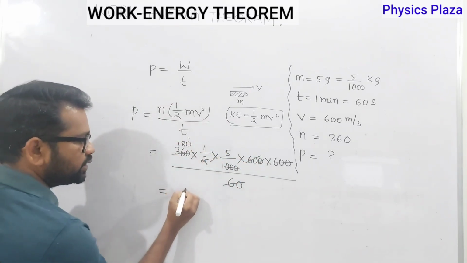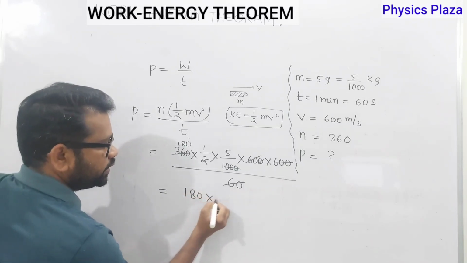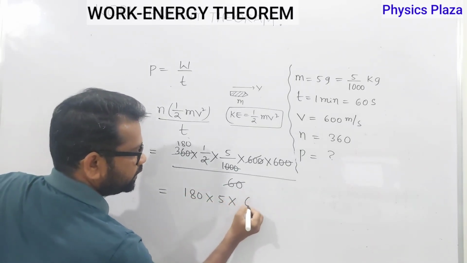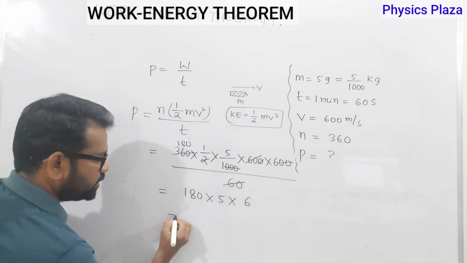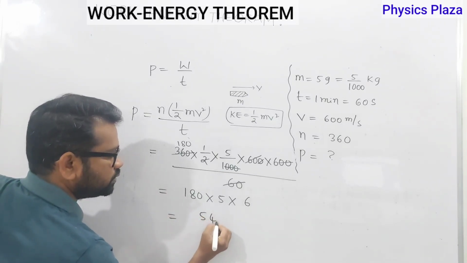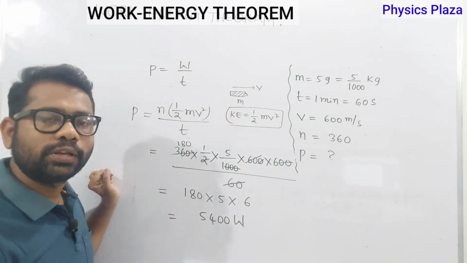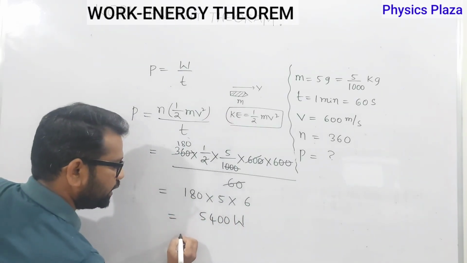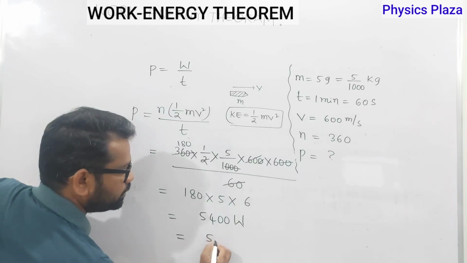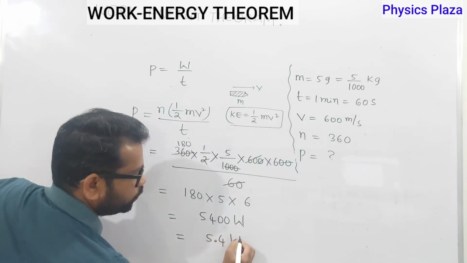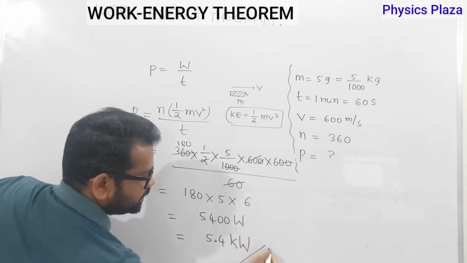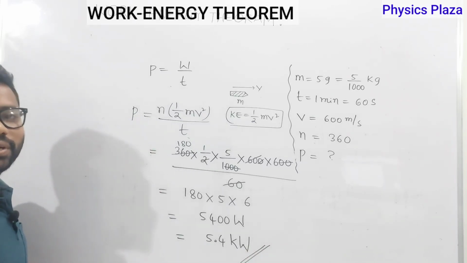So here what is left, children? 180 into 5 into 6. If you simplify this, you will get 5400 watts. According to scientific notation, it can be written as 5.4 kilowatt. So children, this is the power of a machine gun.